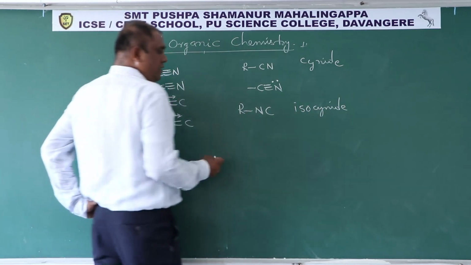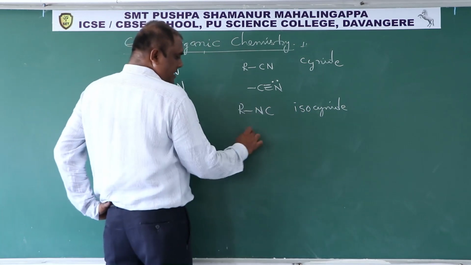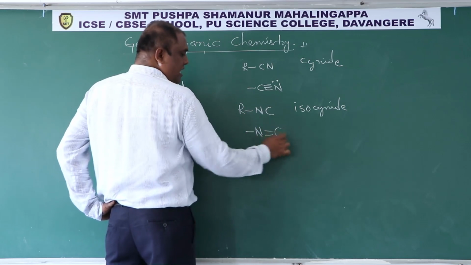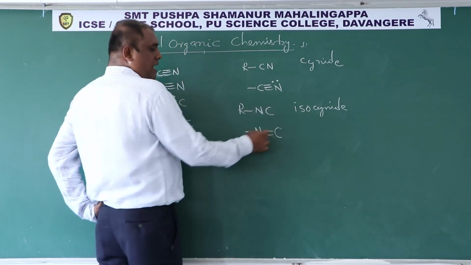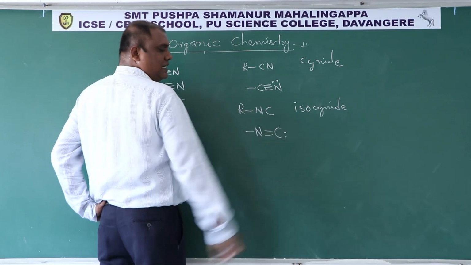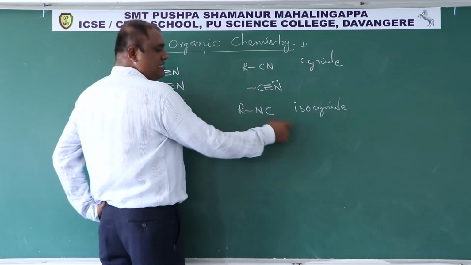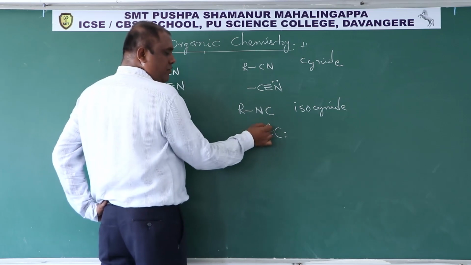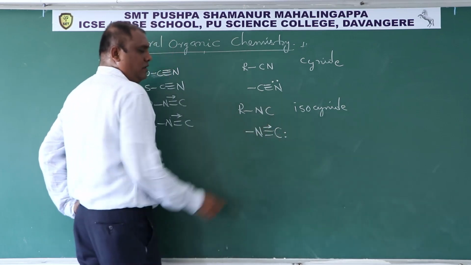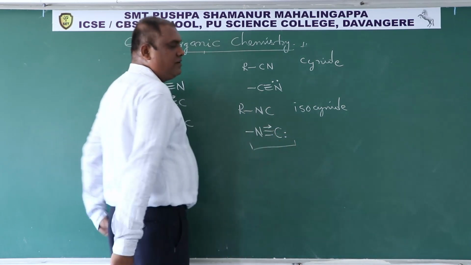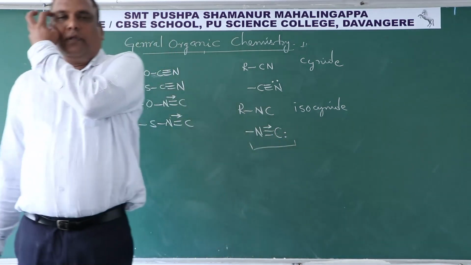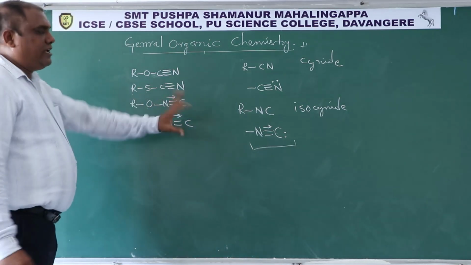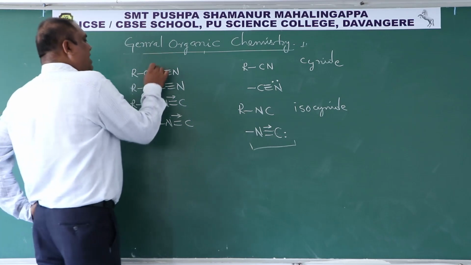So now here there is a bond with R, here N, nitrogen is forming 3 bonds as per its valency. But carbon is having 2 more non-bonding electrons. So but carbon is having only 6 electrons. 1, 2, 3, 4, 5, 6. Therefore the lone pair of nitrogen forms a dative bond with carbon. This is called the structure of isocyanate functional group. If you are observing here, these are all organic compounds, and everybody is having carbon.